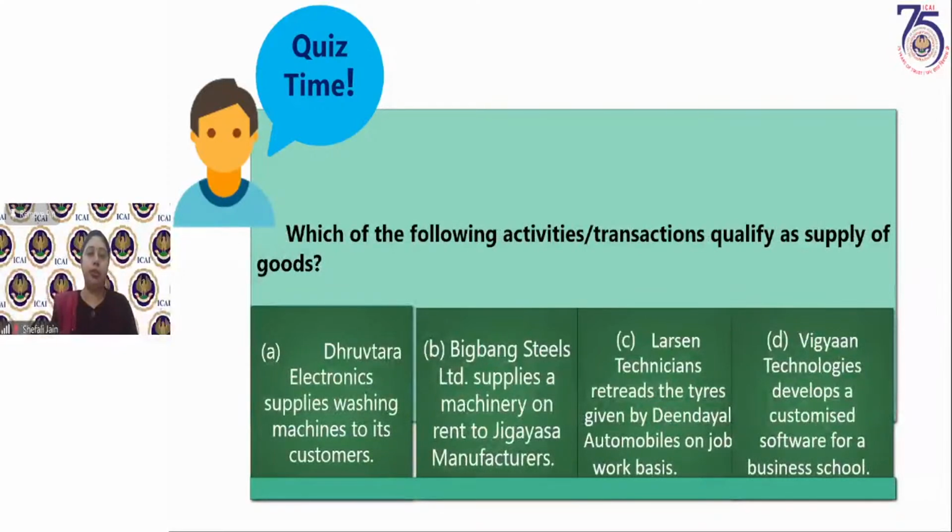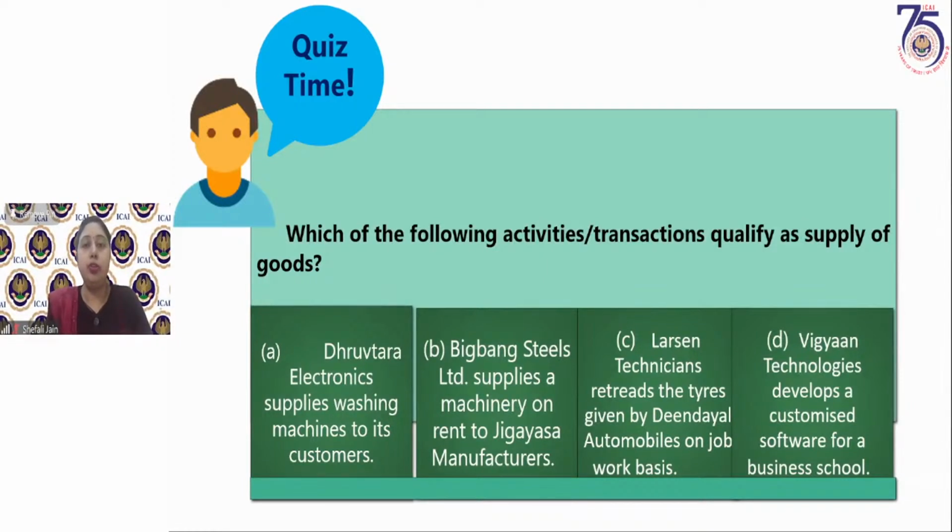Let's go to the second question. This is also a quiz question. In fact, if you remember the first quiz question, somebody asked in the query in the last session regarding Mr. Handsome and Charge Limited being a del credere agent of Charm Limited. So that I have already answered. You can go to the previous session for knowing the answer.